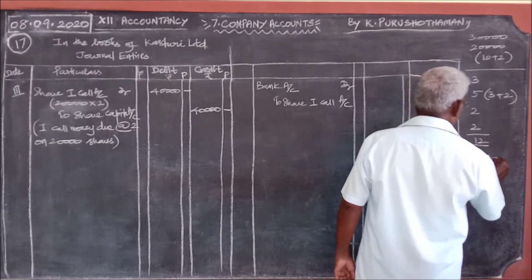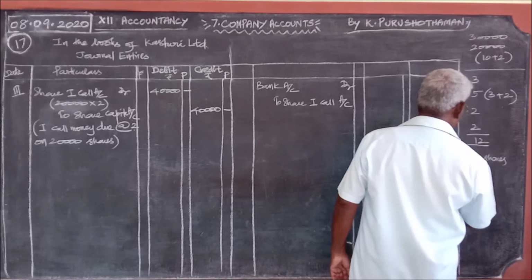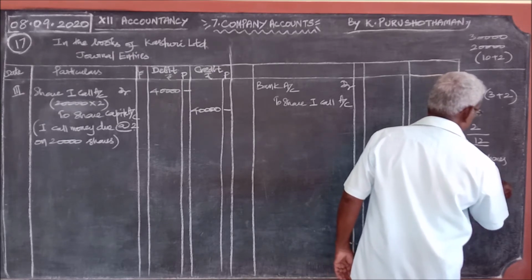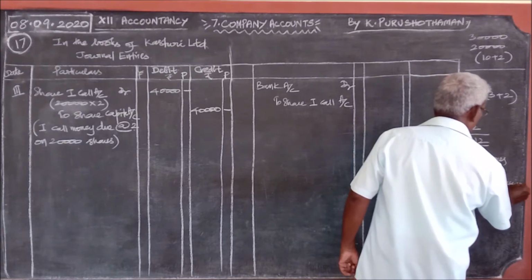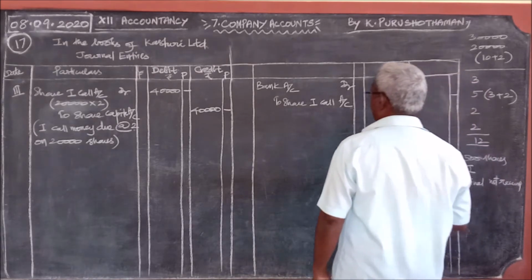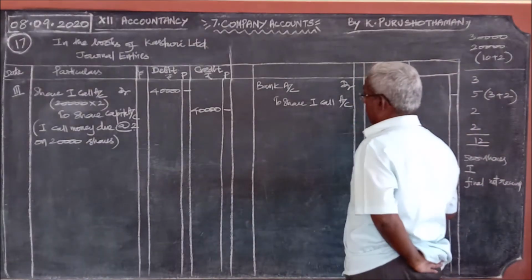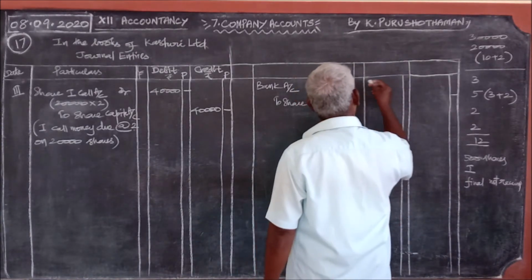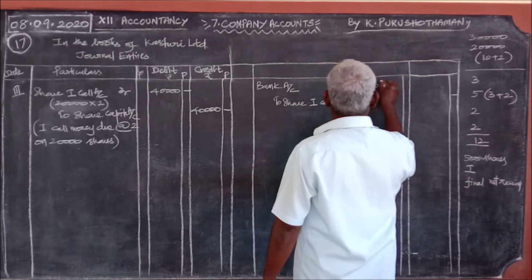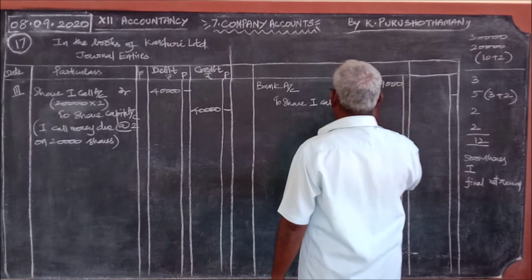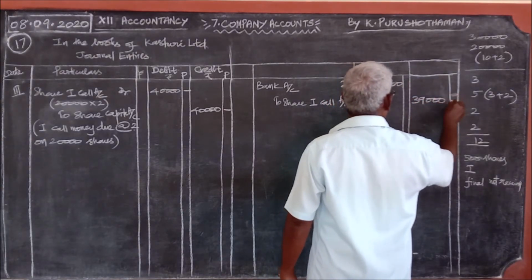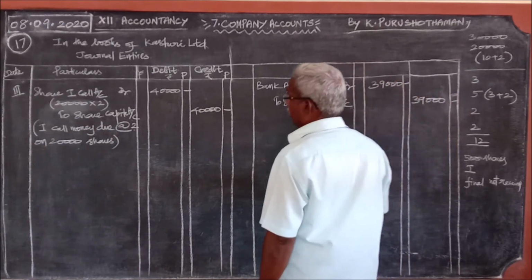So for 500 shares, 500 into 2, 1,000 rupees not received. So 39,000 only we can write here.